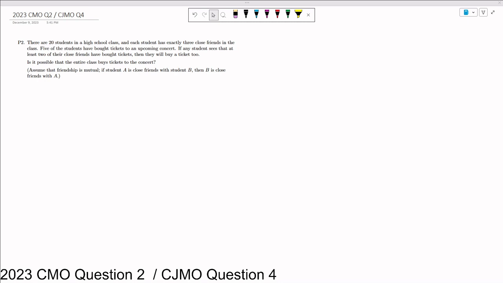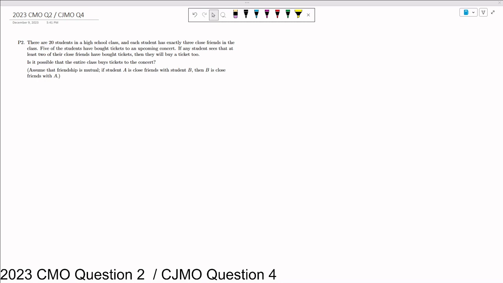And what we are interested in is: is it possible that the whole class buys tickets to the concert, where friendship is, of course, mutual? And if you start actually playing with this, you're probably going to pretty quickly come to the conclusion that no, this is not something that we can do.